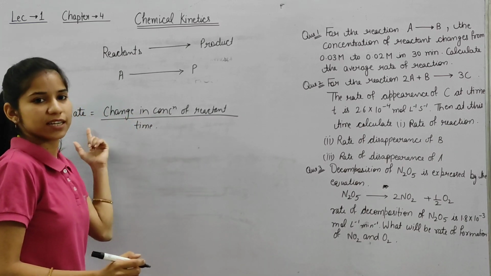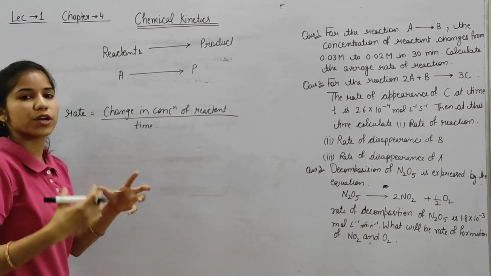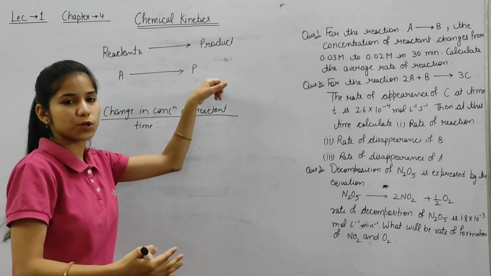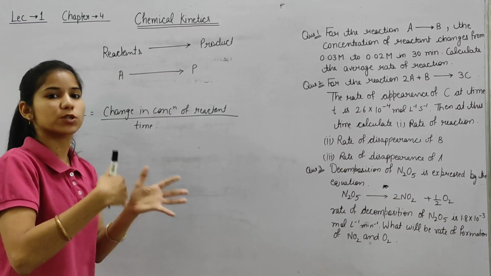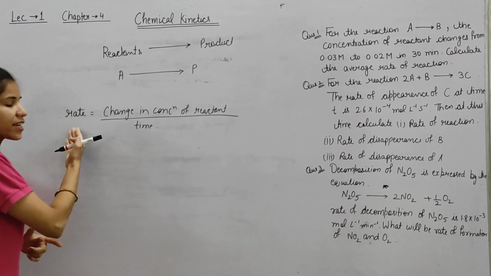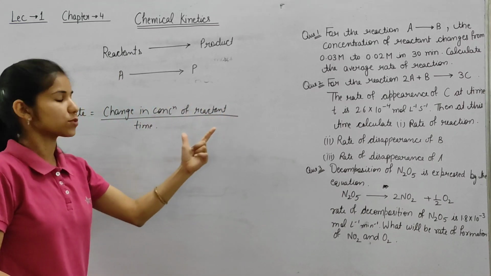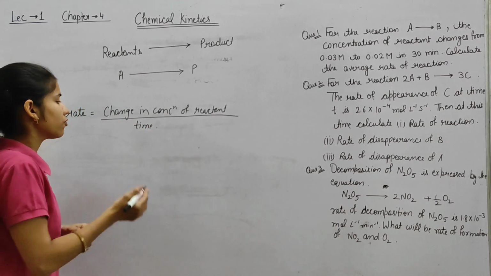So this is rate, means here we will have some amount of reactant. After some time this is converted into product, means the concentration of reactant will change after some time. So that is rate. Rate is equal to change in concentration of reactant per unit time. This is in terms of reactant. We can also write in terms of product.